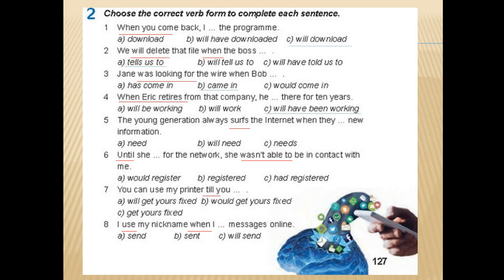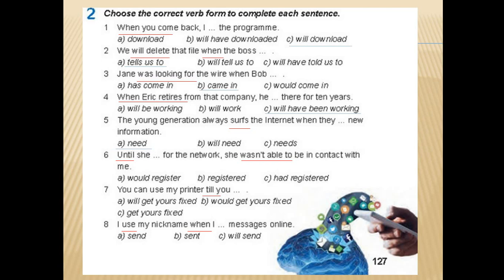Next, number 5. The young generation always surfs the internet when they. In the first part we have present simple. In the second part we see when, so we cannot use variant B, will need. We should look at variant A, they need.